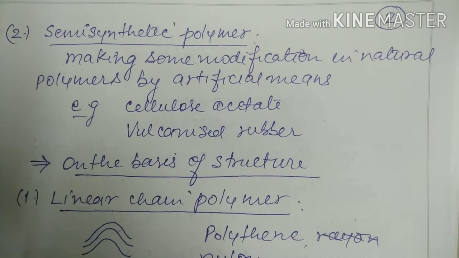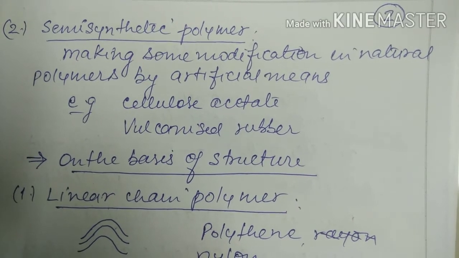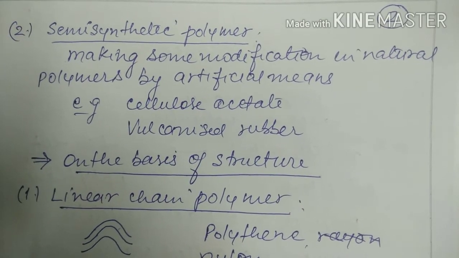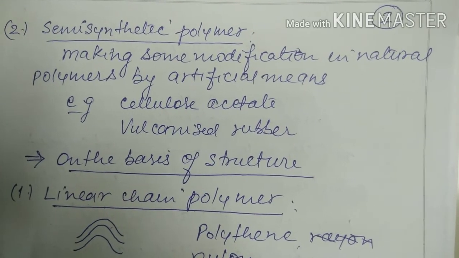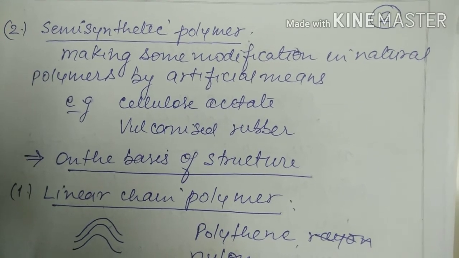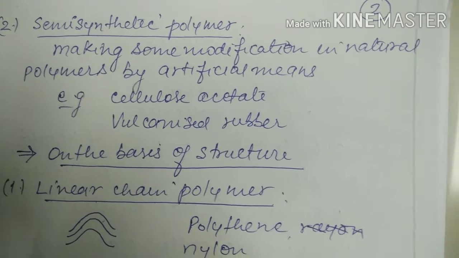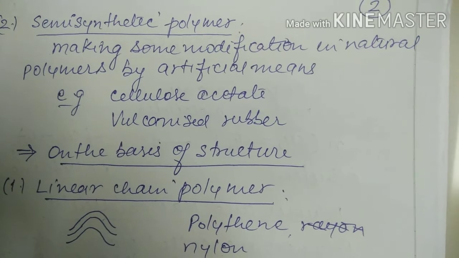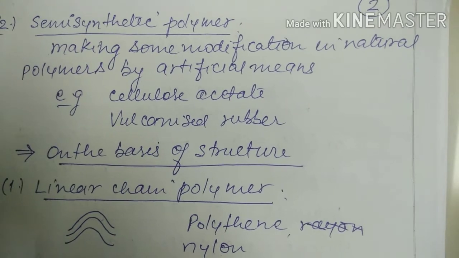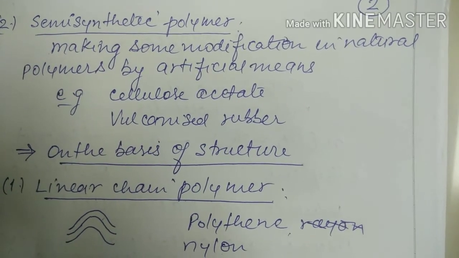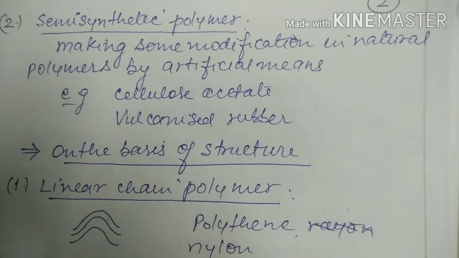After that we are coming to semi-synthetic polymers. We know that on the basis of its name, semi means half. Synthetic means actually it is a modification of a natural polymer in a lab, changed into a new polymer. So this is semi-synthetic. For example, cellulose acetate. Cellulose is a natural polymer, it reacts with acetate, then it changes into cellulose acetate. Similarly, natural rubber reacts with sulfur, then it changes into vulcanized rubber.